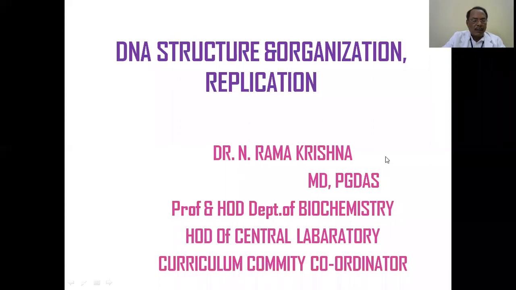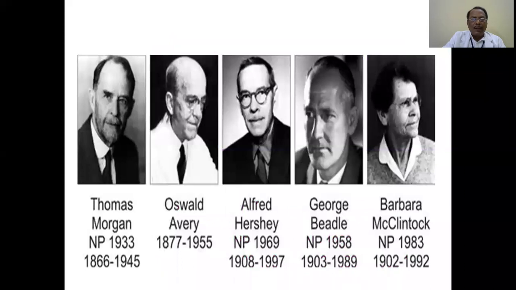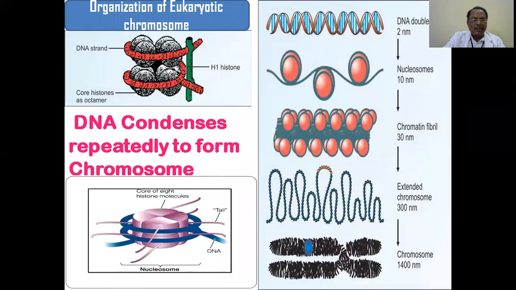So each cell has this genetic material organized in the form of a nucleus. And we learned in the previous class what this DNA is, what its structure is, and how it is organized in a particular cell. Ultimately, it is all present in the nucleus. So we have already learned about the DNA structure in the previous class.